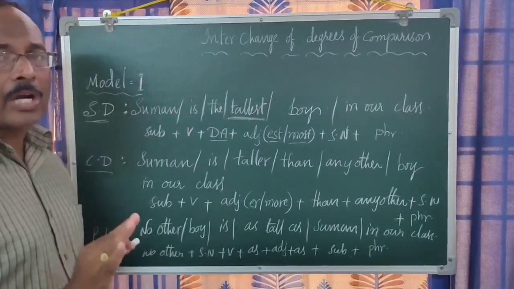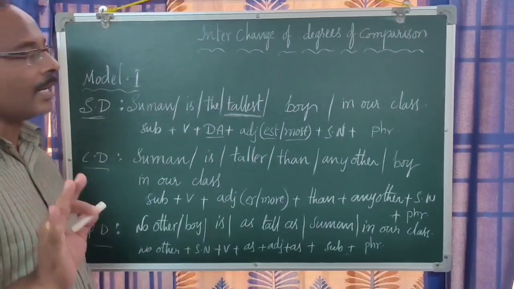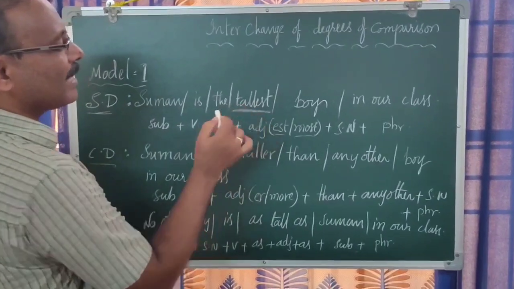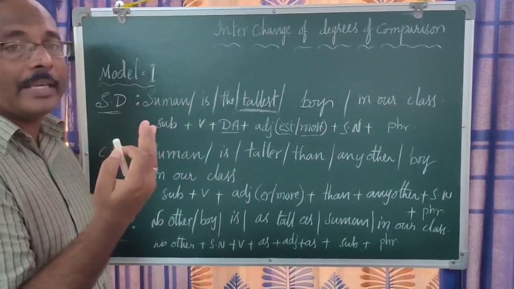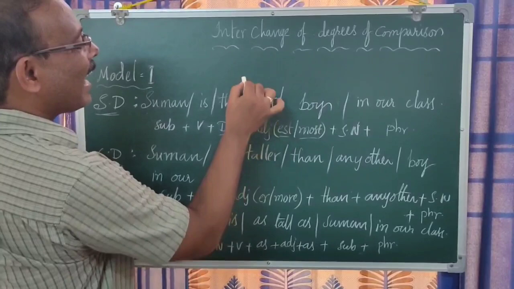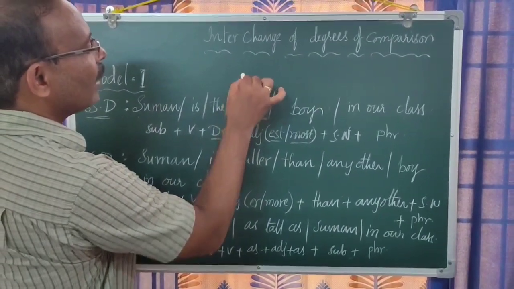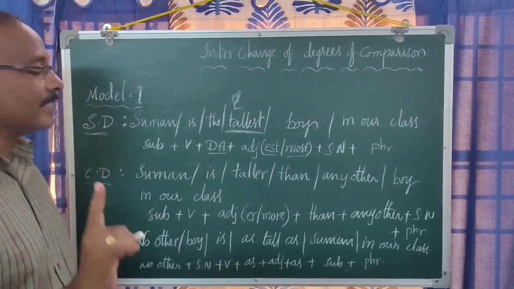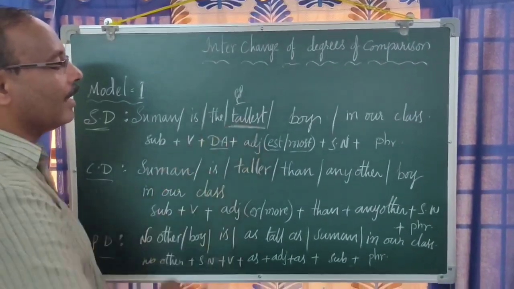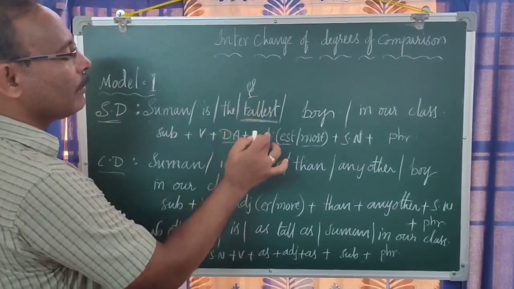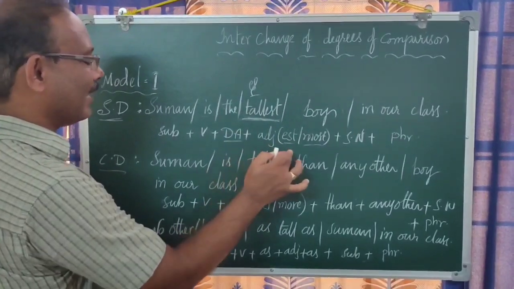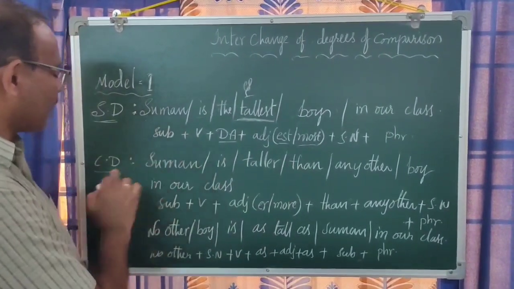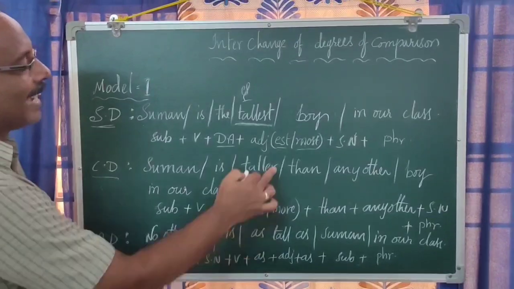Just observe in Telugu or Hindi, in tall, only a we find. That means it is a monosyllabic word, one syllable is there. That's why we use tallest. That's why we added est here in this superlative degree, whereas in comparative degree we added er.